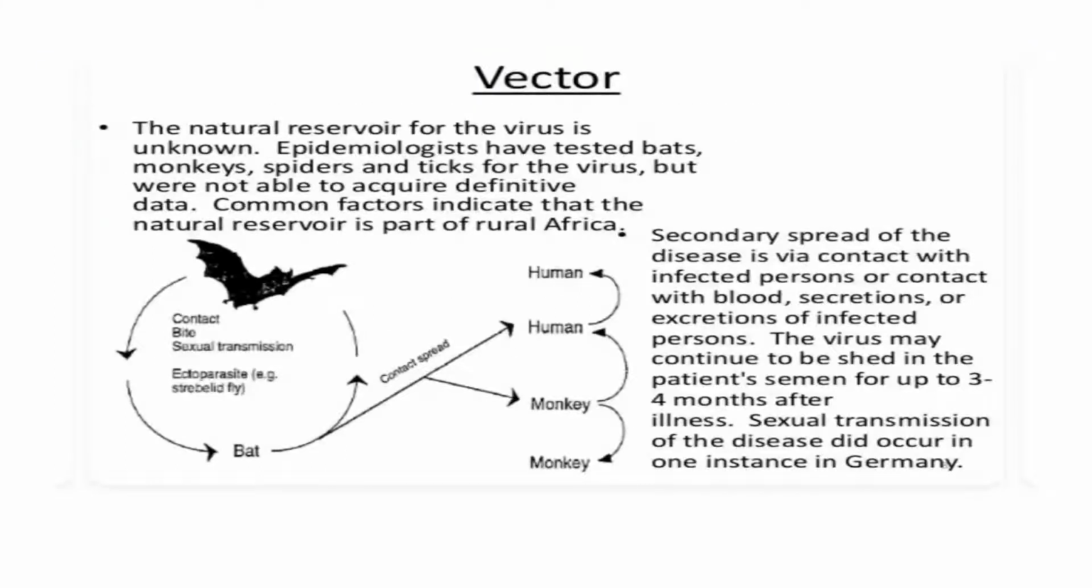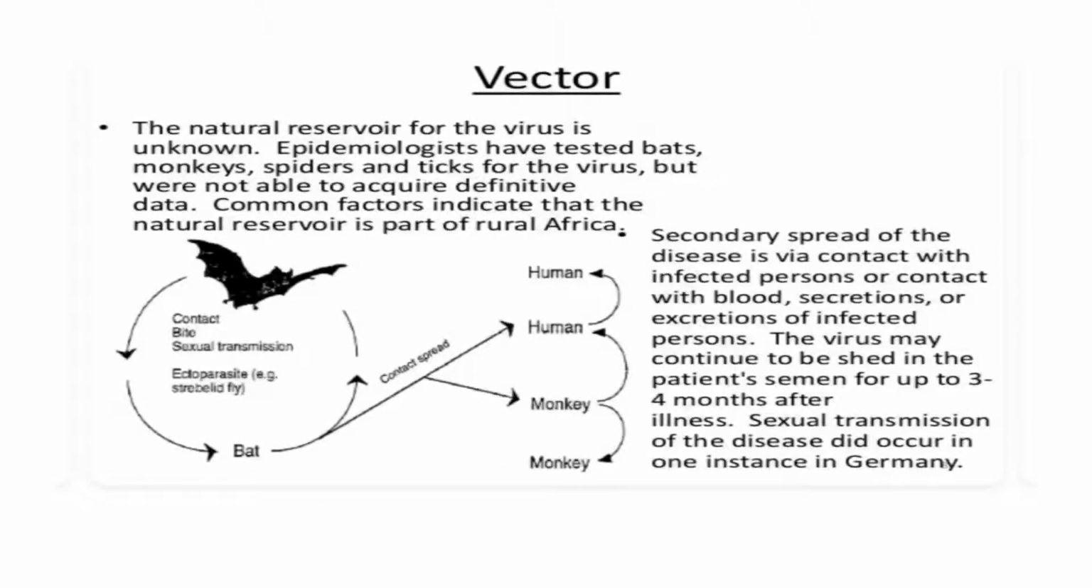Now talking about the vector of Marburg. The natural reservoir for the virus is unknown. Epidemiologists have tested bats, monkeys, spiders, and ticks for the virus, but were not able to acquire definitive data. Common factors indicate that the natural reservoir is a part of rural Africa.